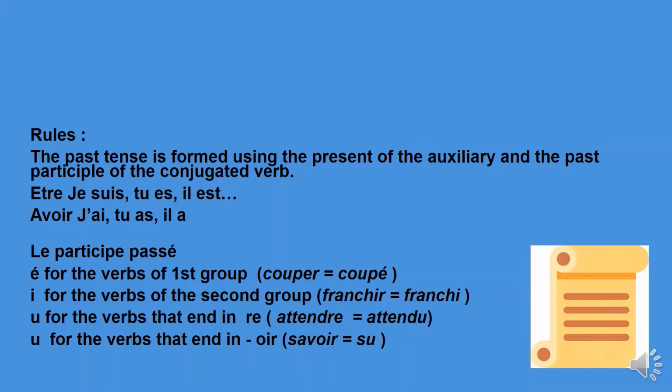And for the verbs that end in oir, like savoir, voir, we technically change the stem. Okay, there's no rule to it. For example, savoir, we say j'ai su. Or voir, j'ai vu. So it's vu, vu.